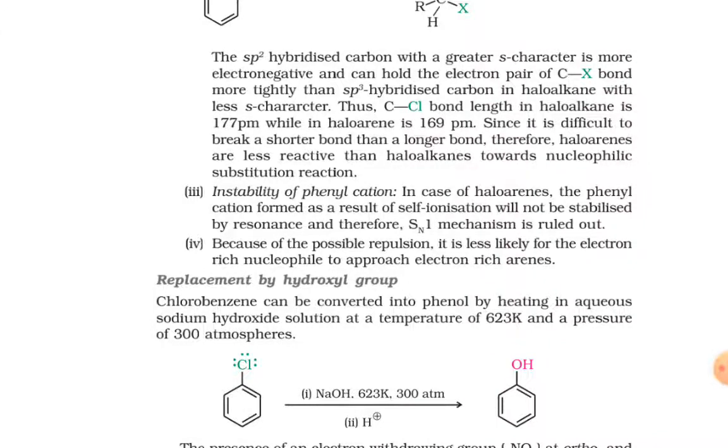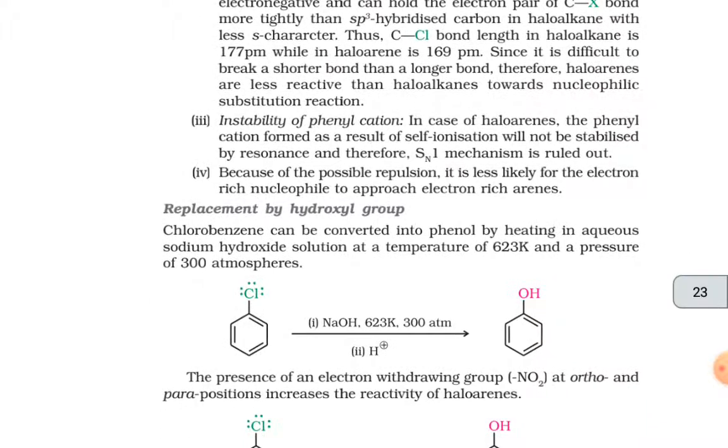Third is the instability of phenyl cation. In case of haloarenes, the phenyl cation formed as a result of self-ionization will not be stabilized by resonance, and therefore the SN1 mechanism is ruled out. Fourth, because of the possible repulsion, it is less likely for the electron-rich nucleophile to approach electron-rich arenes.